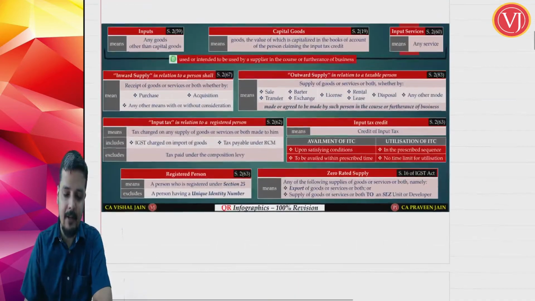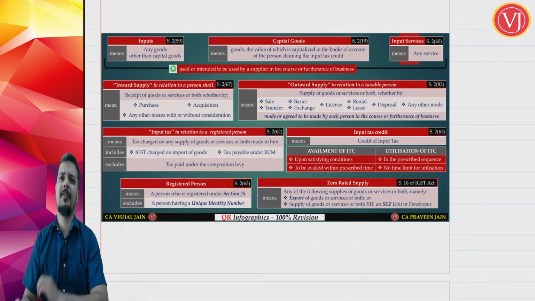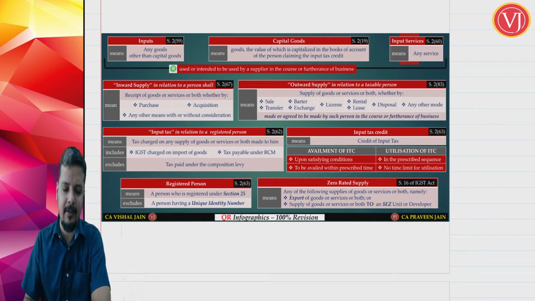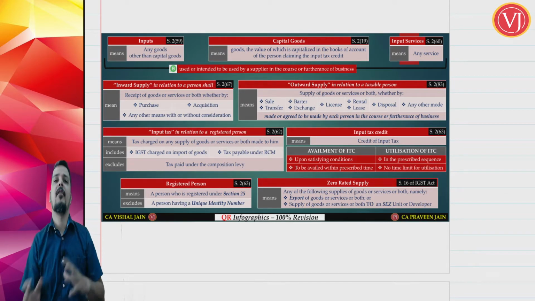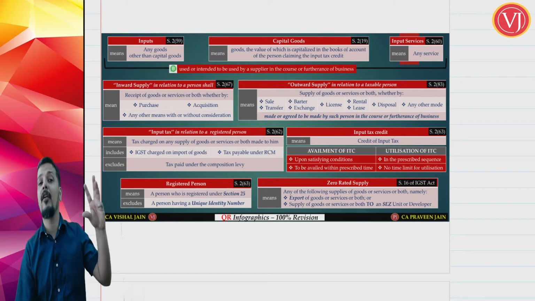Now quickly the definitions. All definitions are there under section 2. All simple definitions. When you talk about ITC, it is all about, friends, all about your purchases.